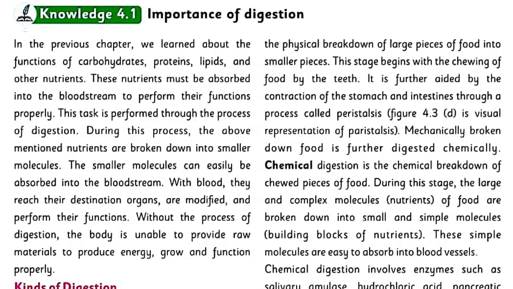During this process, the above-mentioned nutrients are broken down into smaller molecules. The smaller molecules can easily be absorbed into the bloodstream. With blood, they reach their destination organs, are modified, and perform their functions. Without the process of digestion, the body is unable to provide raw materials to produce energy, grow and function properly.